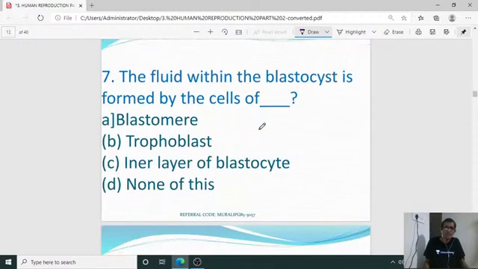Then, the fluid within the blastocyst is formed by the cells of what? The blastocyst has a blastocele, a cavity which is filled with fluid. Which cell forms that fluid? It is the inner trophoblast cell. The trophoblast cell produces the fluid filled cavity, that is the blastocyst cavity.